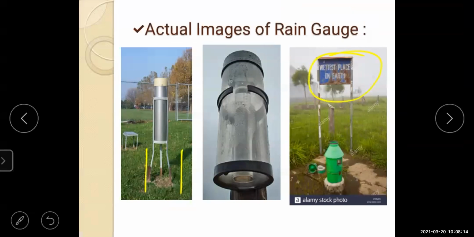And you can see the cement block over there, that is known as the mount, a raised part of sand or stone, on which the instrument has been kept. Okay, so this was about the instrument. With this instrument, we can measure the rainfall. That is the rain gauge.